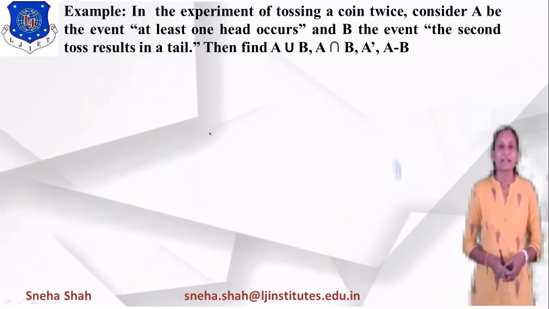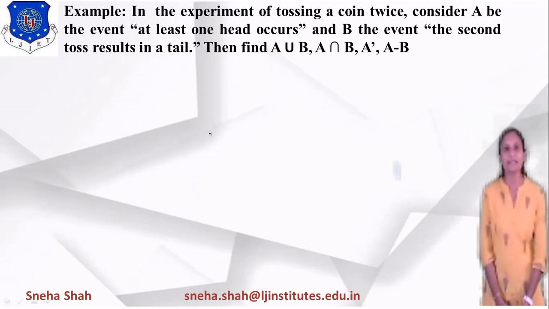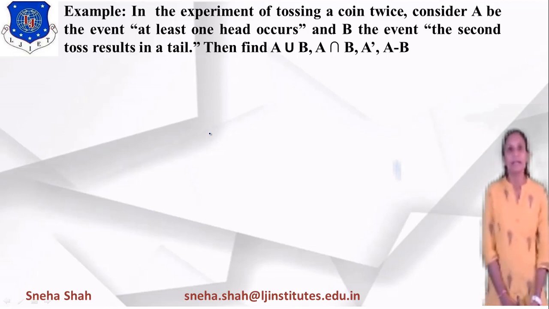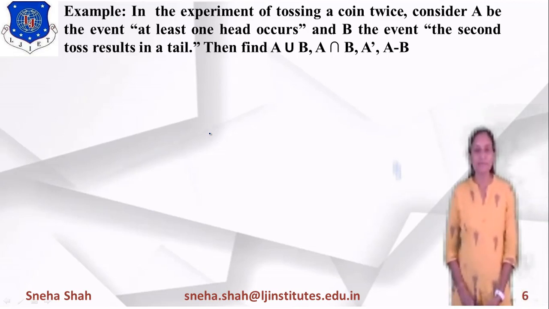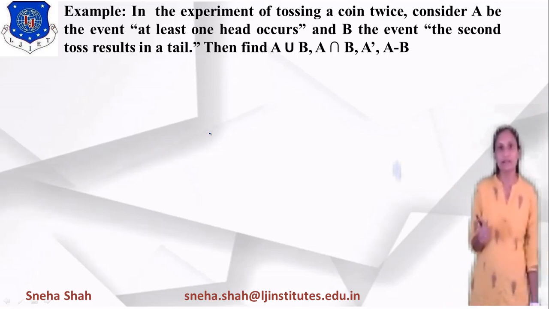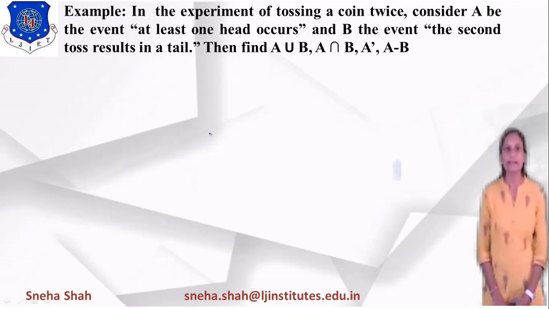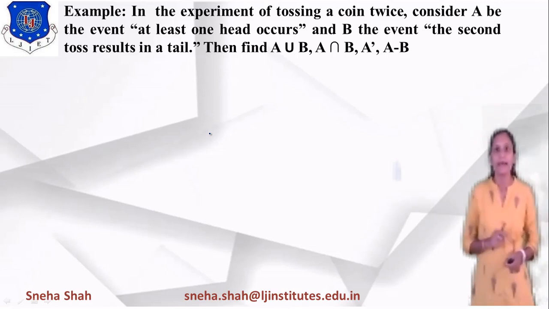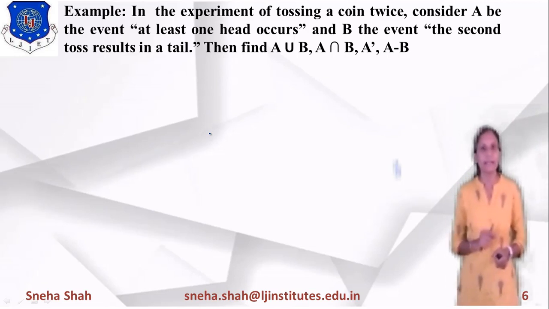An experiment can be well defined by using an example. Suppose we take the experiment of tossing a coin twice, meaning we take one coin and toss it 2 times. Consider A to be the event that at least one head occurs, and B the event that the second toss results in a tail.